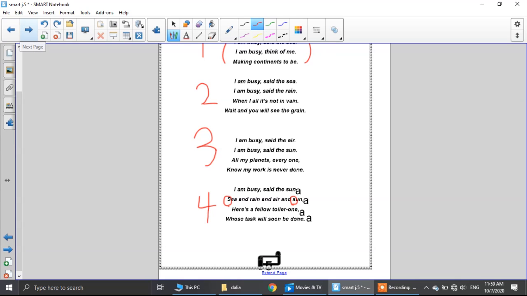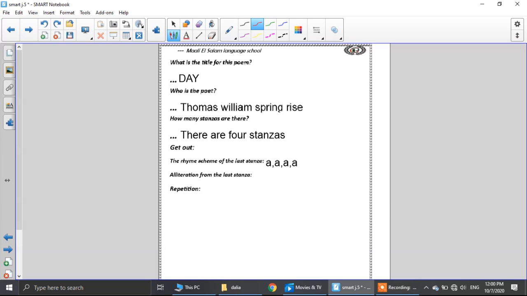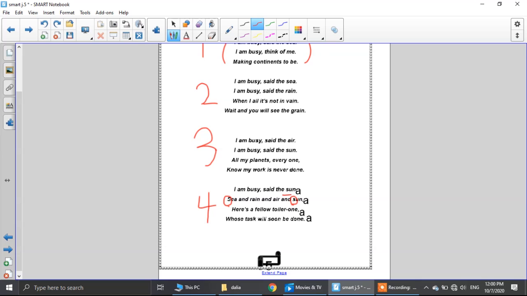Let's go back and answer the last question. Here, repetition. Do you remember the repetition that we have in our stanza? In line 1, we have the word sun, and in the next line, we have the word sun. Sun and sun here, this is called repetition. Let's go back to see. This is in our stanza. Here we have sun, sun. So between the words sun and sun here, we have repetition.